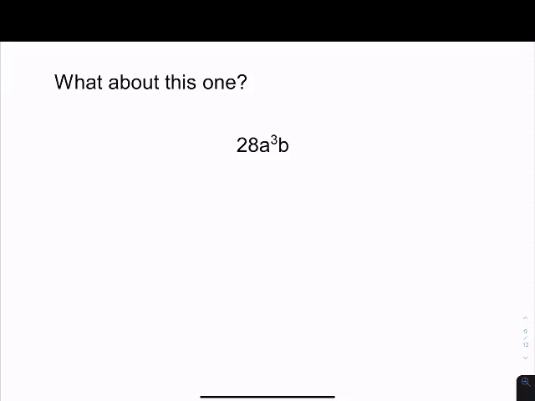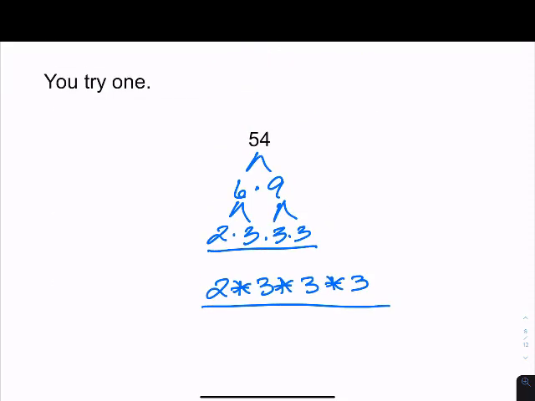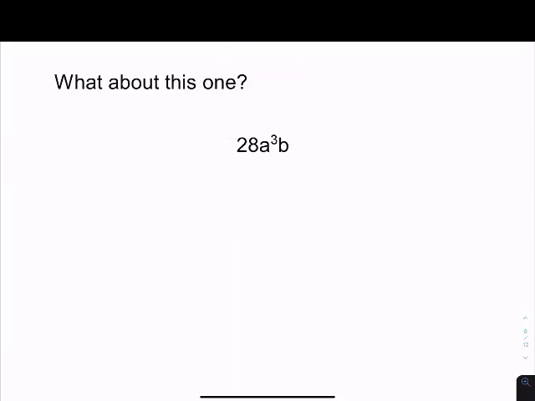Oh, goodness. Well, if you'll notice on that previous screen, we just had a 54. Just a regular number. But now we have a monomial. Do we do it the same way? Pretty much, yes. So we start off with just the number itself. So you break the 28 down. Now, 28 could be broken down into 14 and 2, or it could be 7 times 4, which is the one I'm going to choose.